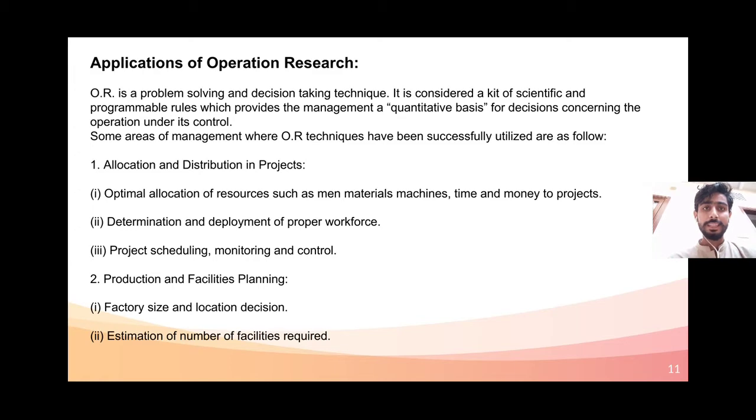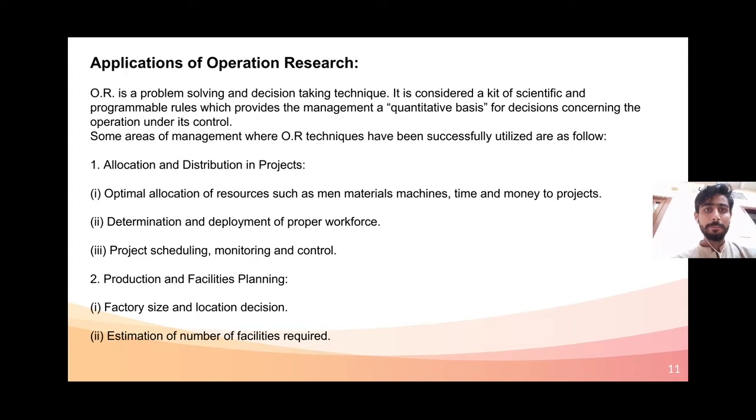Some areas of management where operation research techniques have been successfully utilized are as follows. Number one, allocation and distribution in projects. Optimum allocation of resources such as men, materials, machines, time, and money to projects.